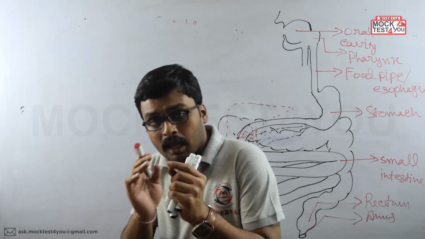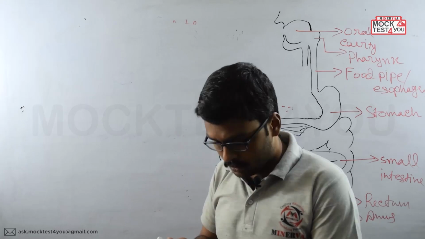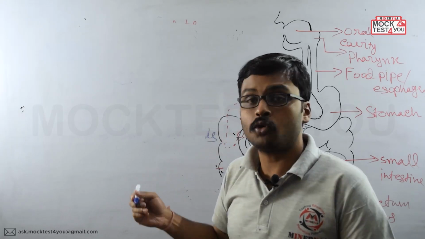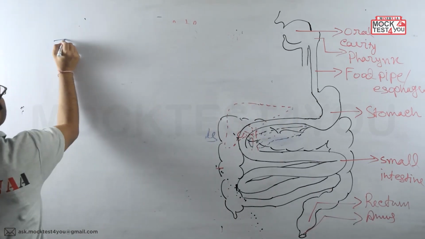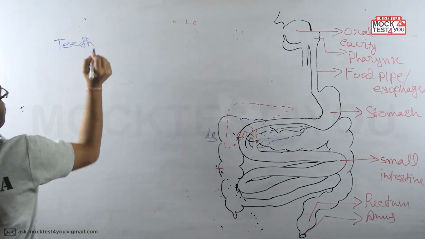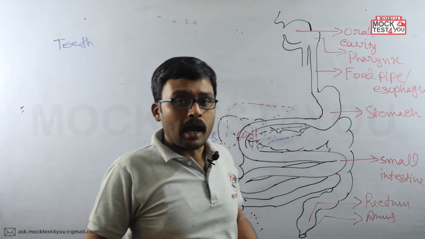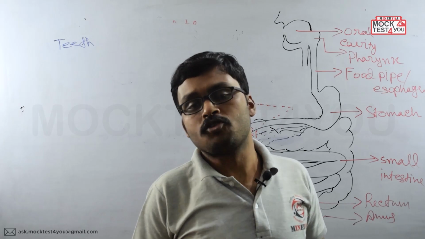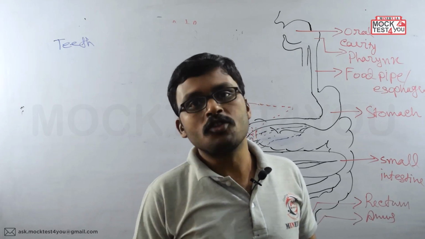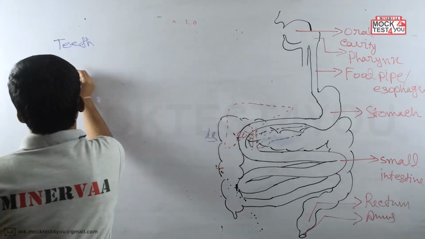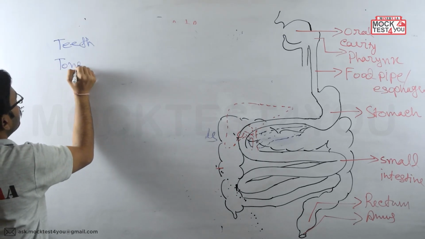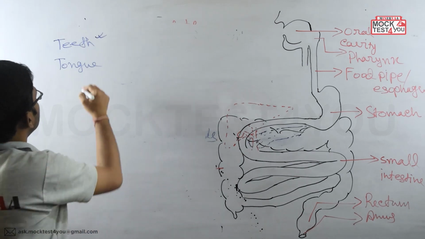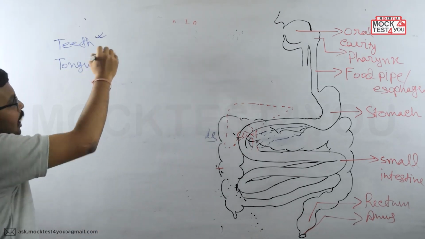Actually, the buccal cavity is lined by the teeth, right? So next we have to learn about the teeth. And along with the teeth, at the floor region, we are getting one more structure in the buccal cavity, and that floor region structure is known as the tongue. First of all, we'll start with the teeth, and then we'll learn about the tongue.